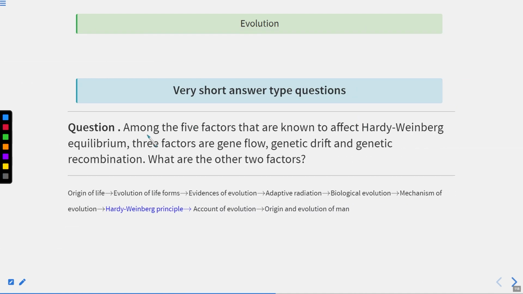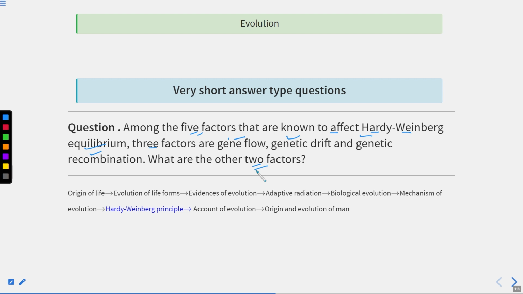Now coming to the next question. Among the 5 factors that are known to affect the Hardy-Weinberg equilibrium, 3 factors are gene flow, genetic drift and genetic recombination. Now what are the other 2 factors?